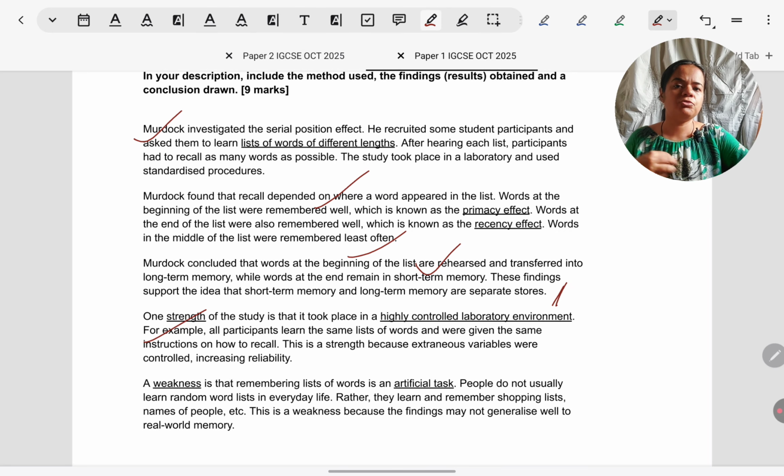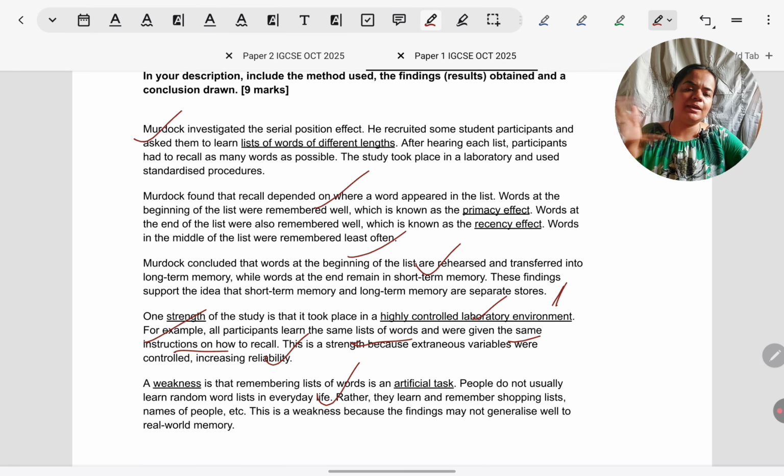Strength, it is very controlled. Now what I mean by developing the point. The same list of words is given, same instructions are given on how to recall, like free recall is allowed, they do not have to recall in order. So every participant gets the same instructions. That is how it's very controlled and it increases reliability.